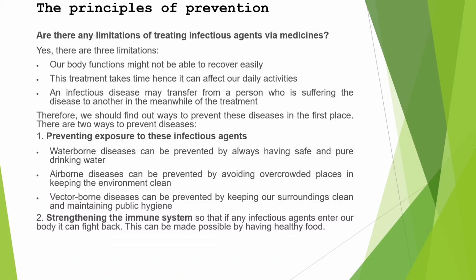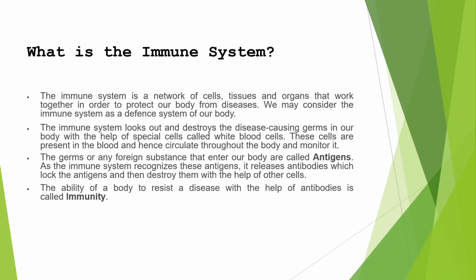Second, strengthening the immune system. That means you all should have a proper, healthy, nutritious diet. What is the immune system? The immune system is a network of cells, tissues, and organs that work together in order to protect our body from diseases. They act as a defense system of our body. They look out for and destroy the pathogens which enter our body.